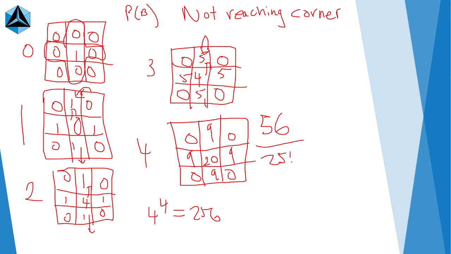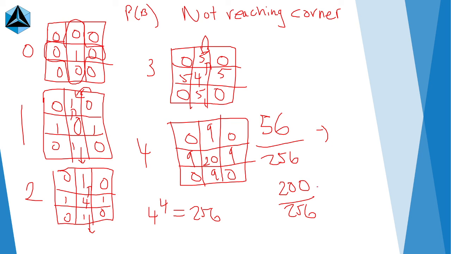We want probability A, which is the complement, 1 minus PB, and that is equal to, if you subtract from 1, 200 over 256. Now we just got to simplify this. This is our probability of landing on a corner on at least one of the hops.